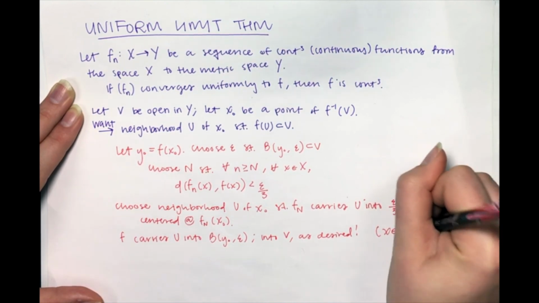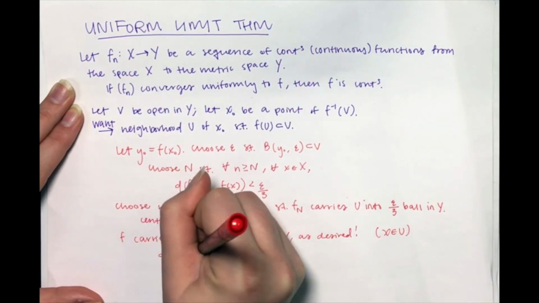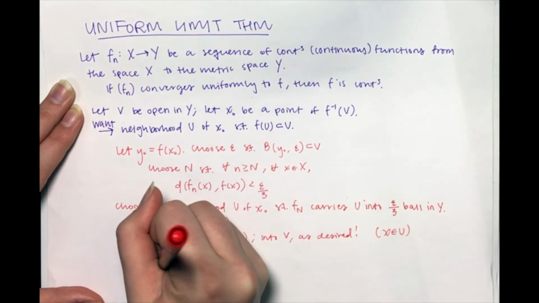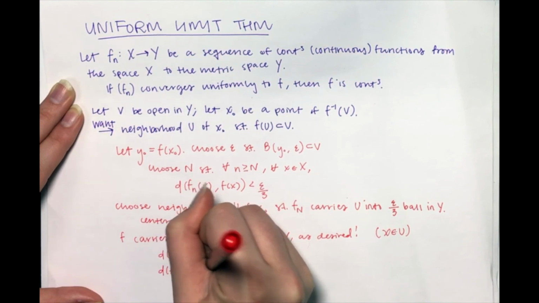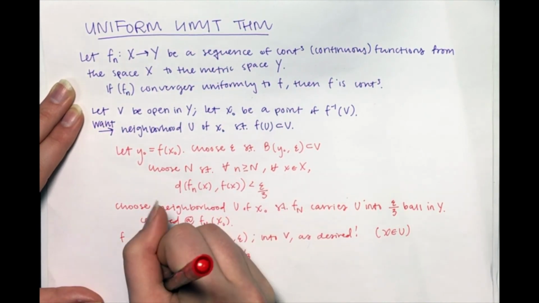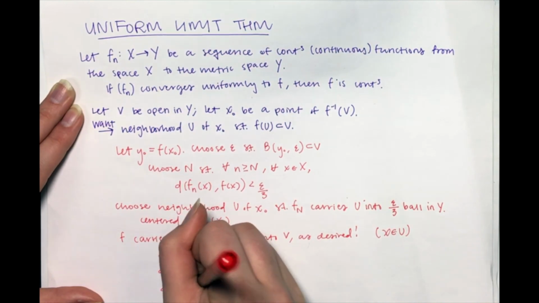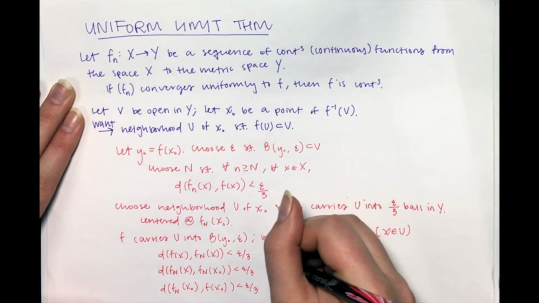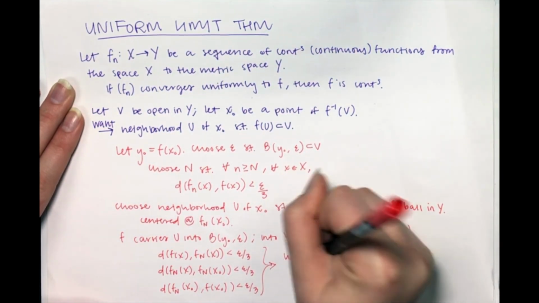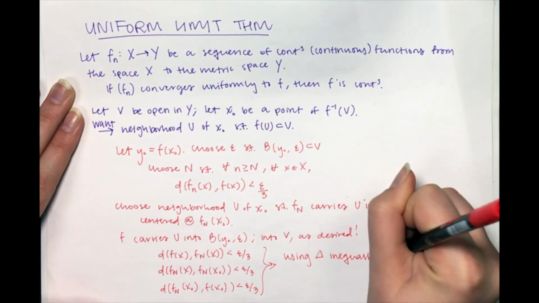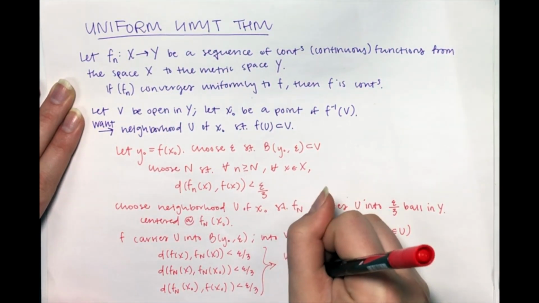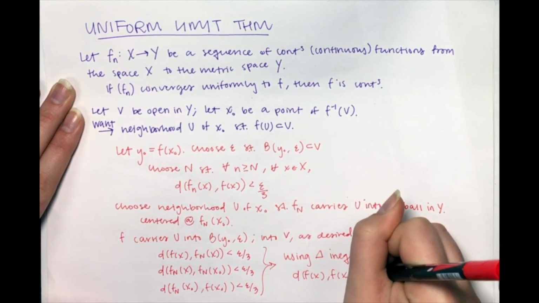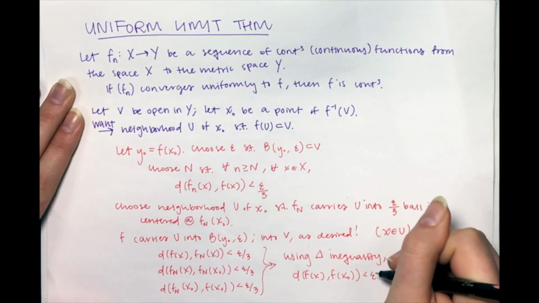We claim that f carries U into this ball of radius epsilon about y naught and hence into V as desired. For this purpose, note that if x is in U, then the distance between f of x and f_N of x is less than epsilon over 3. The distance between f_N of x and f_N of x naught is less than epsilon over 3. And the distance between f_N of x naught and f of x naught is less than epsilon over 3. Adding and using the triangle inequality, we see that the distance between f of x and f of x naught is less than epsilon as desired.